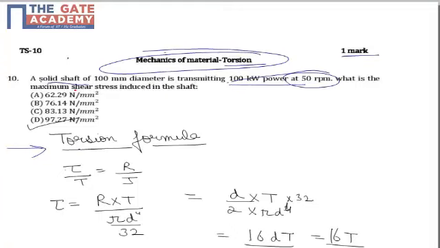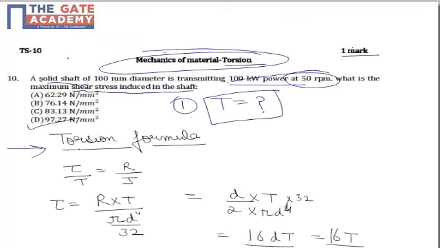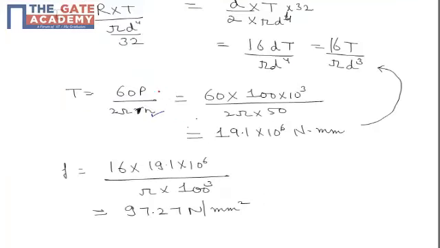50 rpm. It is asked what is the maximum shear stress that is induced in the shaft. Now, the first step in this question is that we need to find the torque that is being generated because of the transmission of 100 kilowatt power. If we talk about the relation between power and torque, T is given by 60P upon 2 pi N, where N is the number of rotations per minute, which is given as 50 in this particular case.